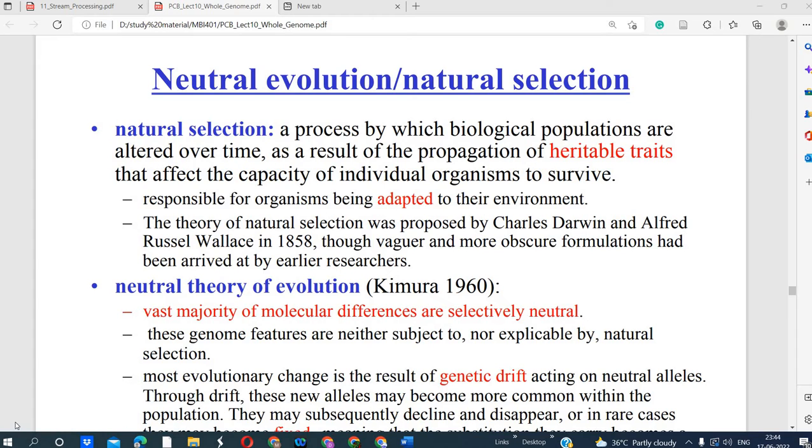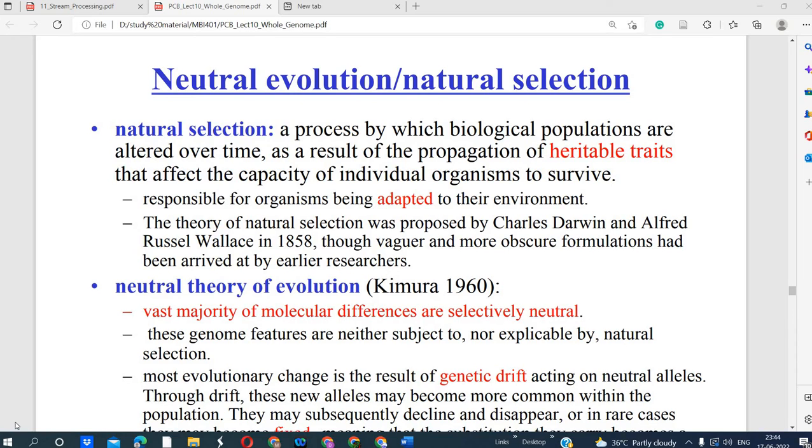So during the natural process of evolution, biological populations are altered over a time period, and during this process they improve their heritable traits also. It affects their capacity to survive, because this provides adaptation, so that organisms can be adapted to different environments if there are changes in the environment.